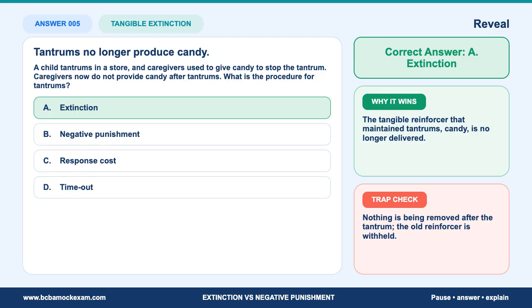Trap check. Nothing is being removed after the tantrum. The old reinforcer is withheld. The best answer names the relation between the response and the consequence. Do not move on until you can explain why the wrong option was wrong.